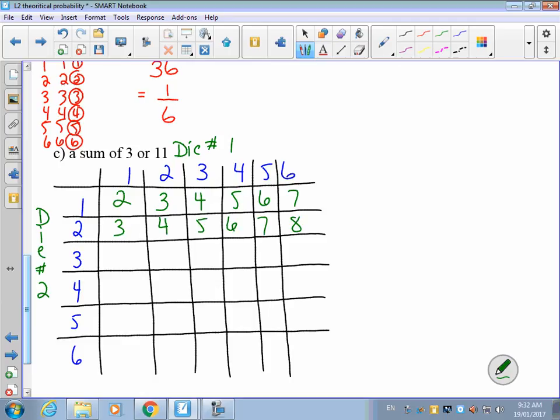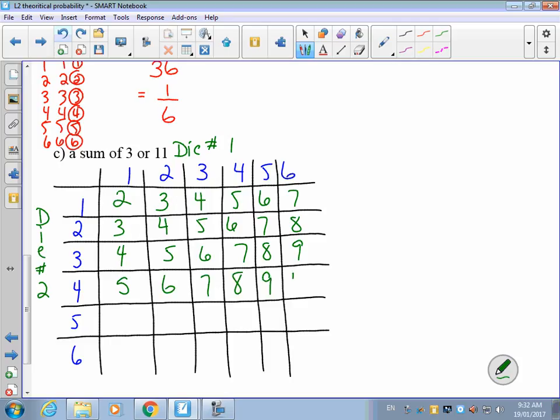And we're maybe starting to see a bit of a pattern here. And I'm going to fill in the rest of the table. Whoops, my mistake. Actually, maybe I'll hit undo. Oh dear. 5, 6, 7, 8, 9. And I keep filling my table. If I roll a 4 and a 1, that will add up to 5. 4 and 2, 6.